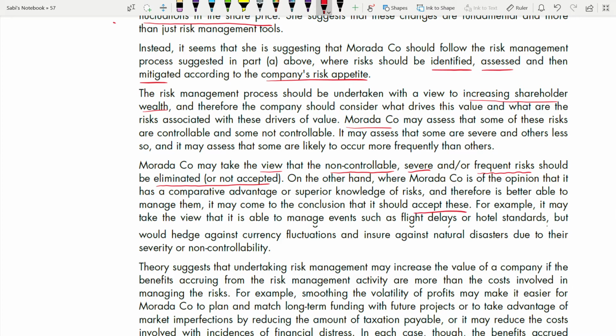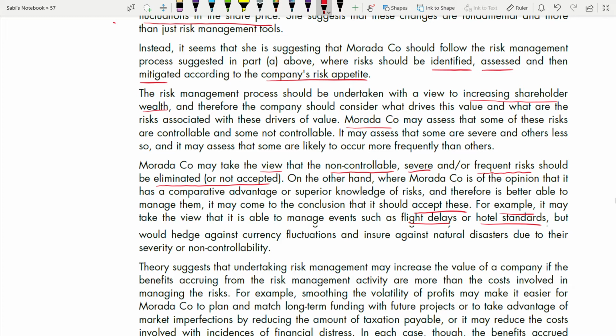For example, now they are giving an example. Give examples. It may take the view that it is able to manage events such as flight delays or hotel standards, but would hedge. Why hotel standards are they talking about? It is in which industry? Hotel industry. Travel, right? So for that, flight also matters a lot. People have to travel by flight and go there. So they are talking about flight delays also. This is your commercial acumen. If you have done SBL, you will understand it better. Your knowledge beyond your textbook.